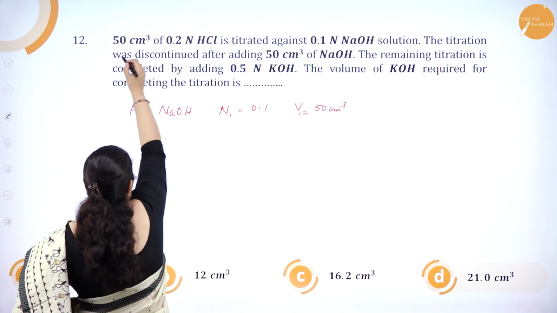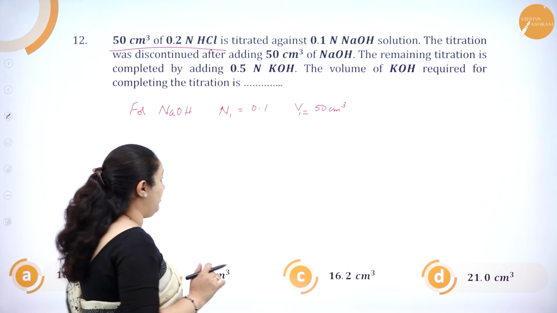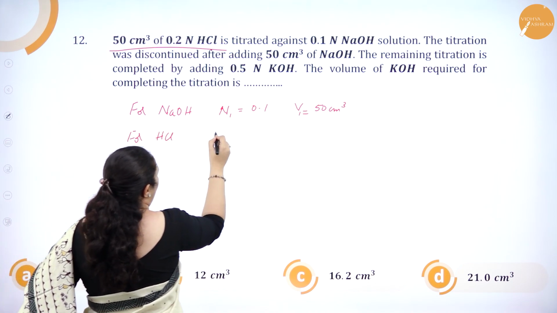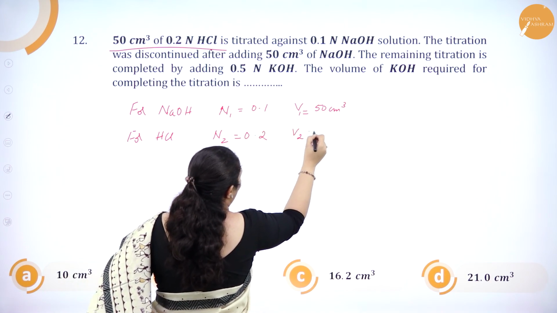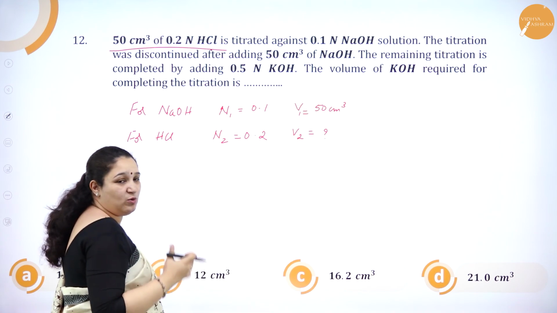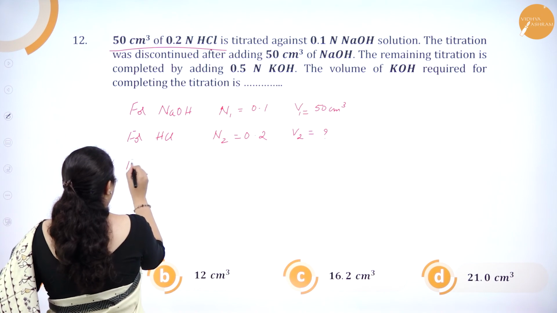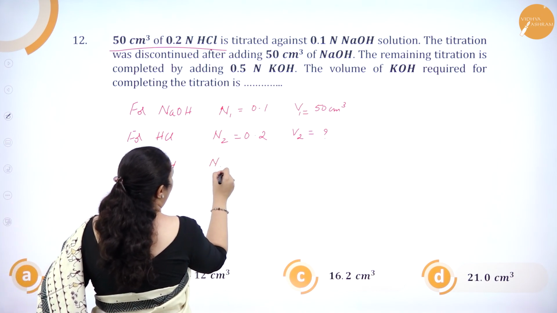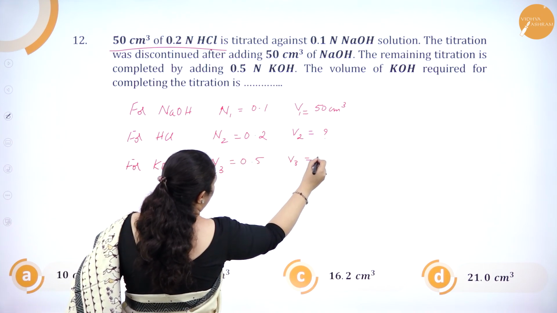But I don't know how much of the HCl is still remaining which is unreacted. So for HCl I'll take N2, that is 0.2, but what is the volume which is remaining after reacting with 50 cm cube of NaOH? I don't know, I'll have to find out. Next, for KOH solution, I'll take N3 as 0.5 normal, V3 we don't know.